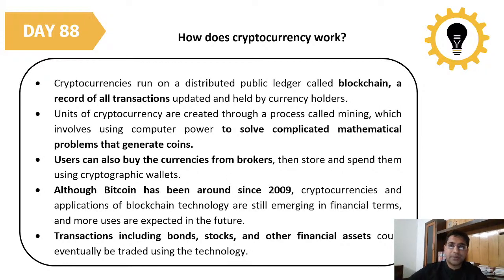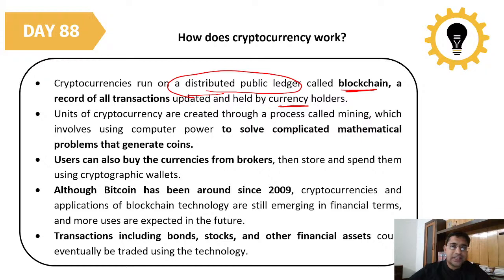So, how does cryptocurrency work? Cryptocurrency runs on a distributed public ledger. Very important one: a distributed public ledger. It is not like a particular person is keeping it. No, the ledger is distributed among millions of computers. That is called blockchain. A record of all transactions is updated and held by currency holders, and any change in a transaction is updated wherever those computers are located.